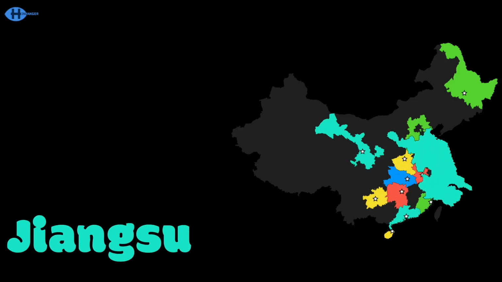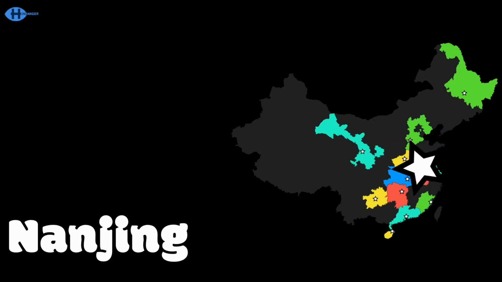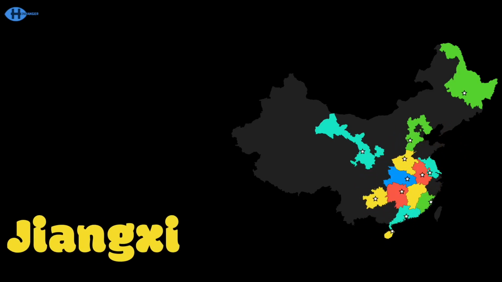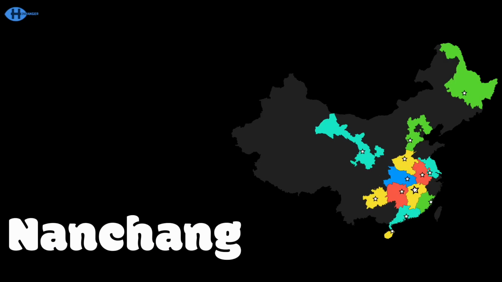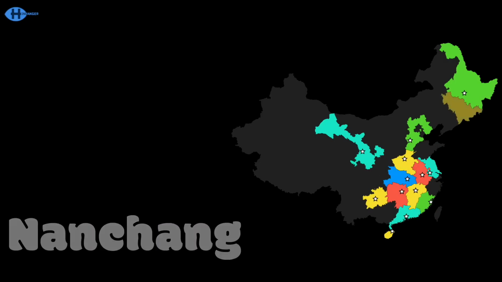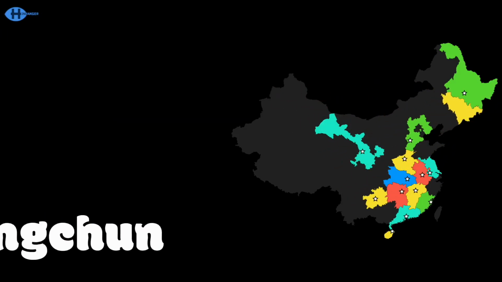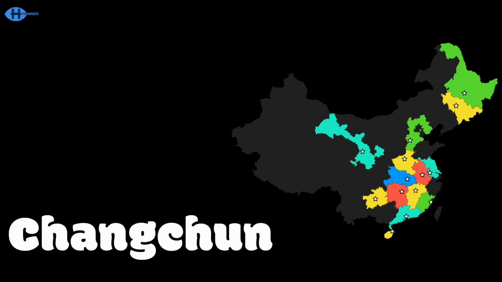My name is Jiangsu, a coastal province with views. Nanjing's my capital, true, it was nice meeting you. Hey, I'm Jiangxi, the east is where I be. Nanjing's my capital city, it's here in the PRC. Jilin is here you saw, touching Russia and North Korea. Changchun's the capital, here in China.